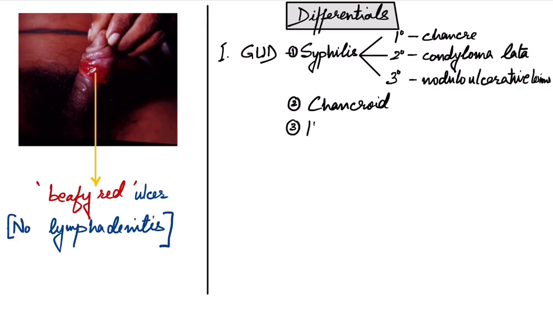The third GUD is herpes genitalis, especially in immunocompromised people like HIV positive patients. In these patients, these ulcers are large and the morphology changes, so it may be confused with Donovanosis.